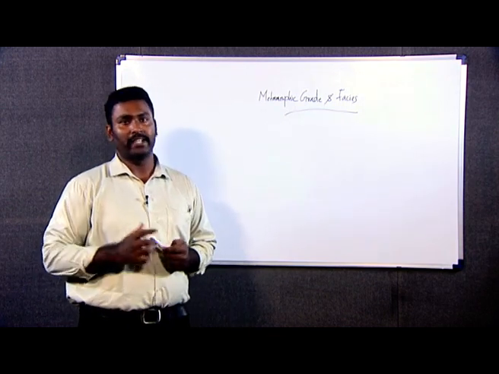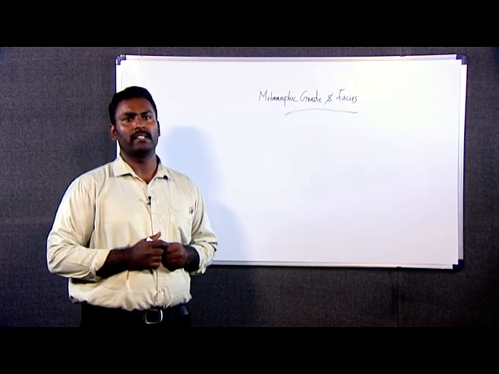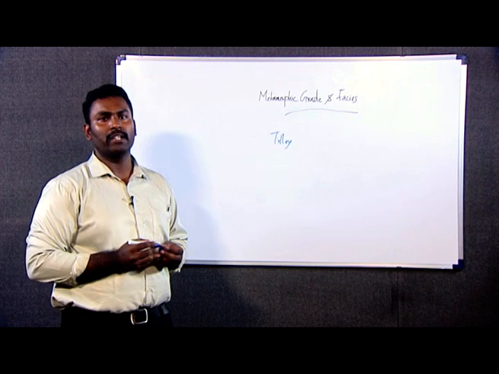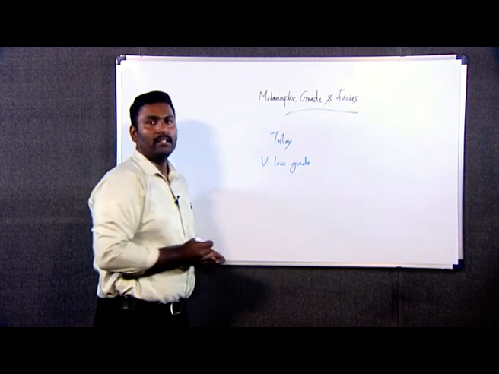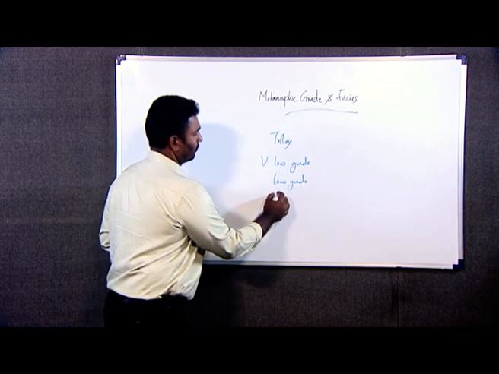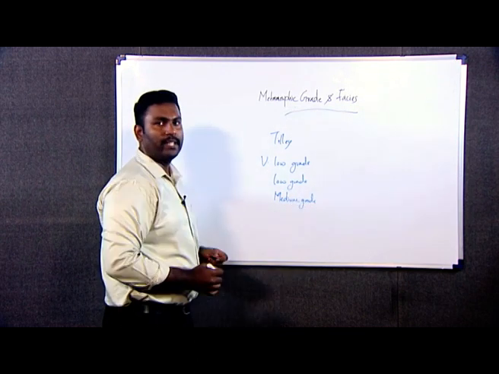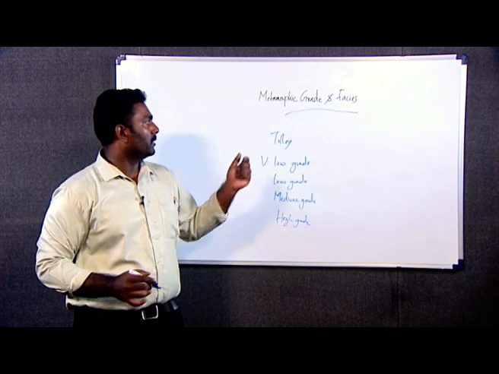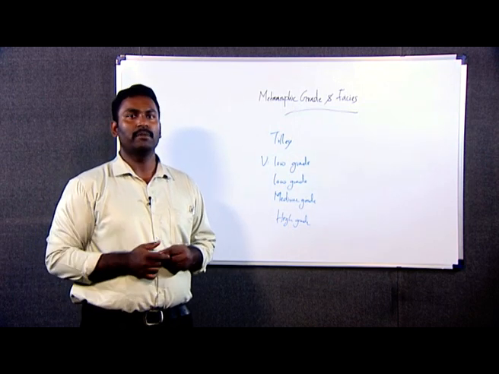We have different types of grades based on the intensity of temperature and pressure. Tilley has classified the metamorphic grades into 4 types. We have very low grade, low grade, medium grade and high grade. This classification is typically based on the temperature and pressure conditions under which the metamorphism is happening.